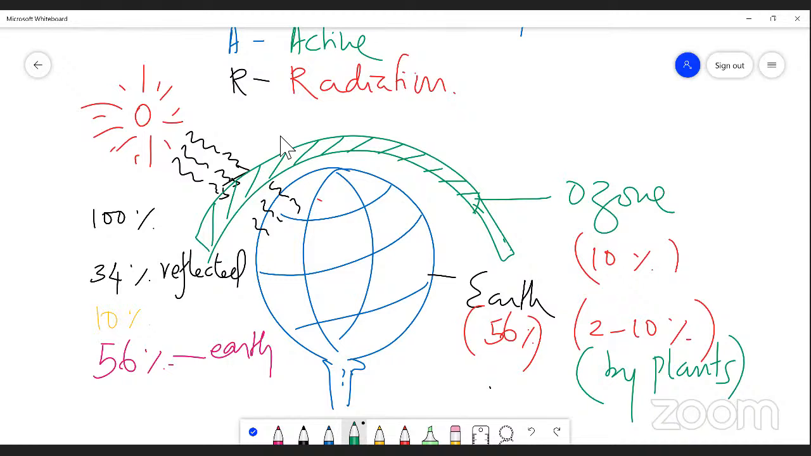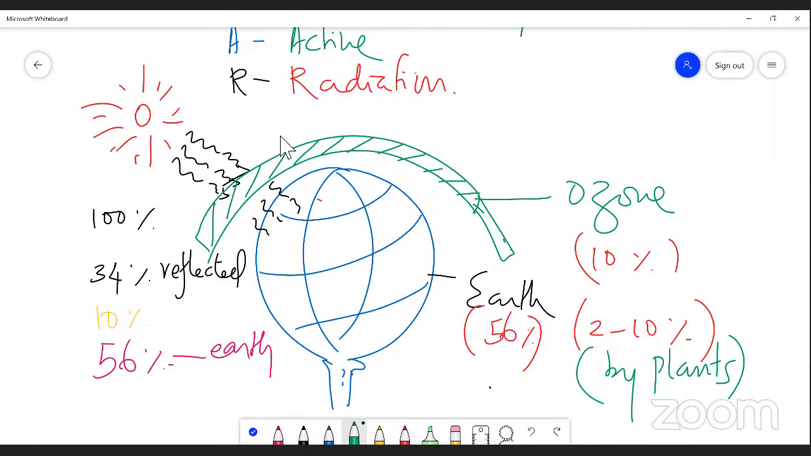So just imagine, out of 100%, just 2 to 10% of sunlight is utilized by green plants to manufacture their own food material. This very small amount of light is used for manufacturing food, and that food is supplied to all the living organisms in an ecosystem, right? Just imagine, 2 to 10% of light.